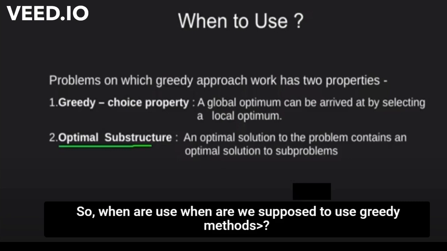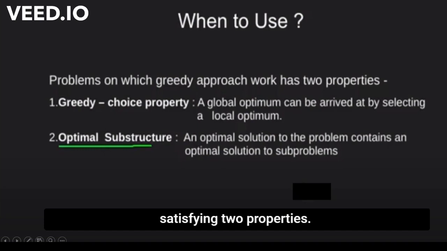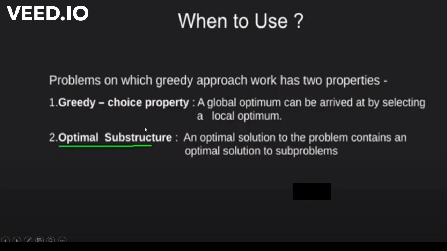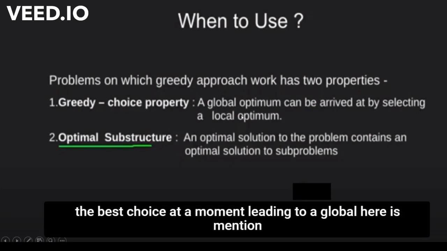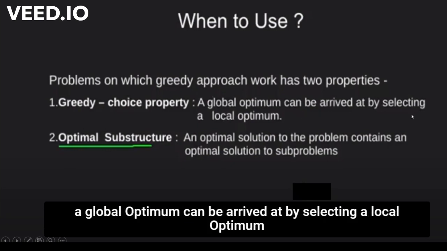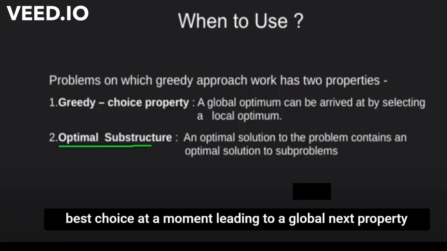So when are we supposed to use the greedy method? All problems which are generally solved using greedy algorithm satisfy two properties. The first one is the greedy choice property. Here it's mentioned that a global optimum can be arrived at by selecting a local optimum. We can say in the greedy choice property, making the best choice at a moment leads to a global optimum.